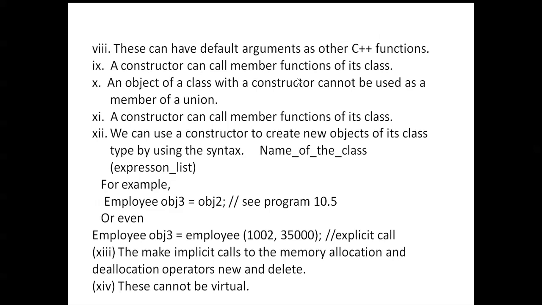In unions we can't use constructors. A constructor can be used to create new objects of its class type by using the syntax.